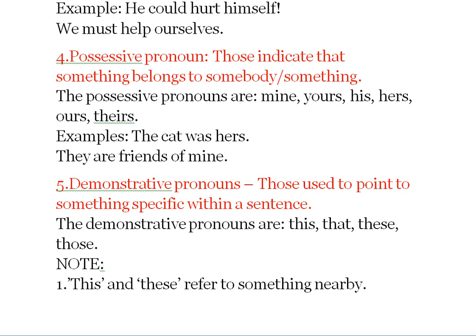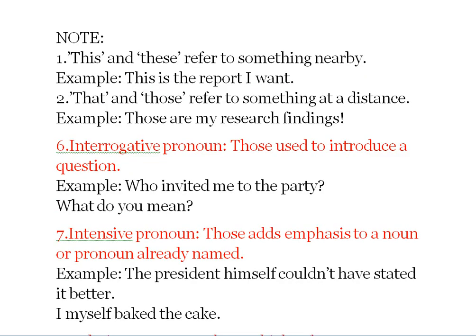Next, we have demonstrative pronouns, which are used to point out something specific within a sentence. For example, this, that, these, those, etc. This and these refer to something nearby. For example, this is the report I want. That and those refer to something at a distance. Those are my research findings.